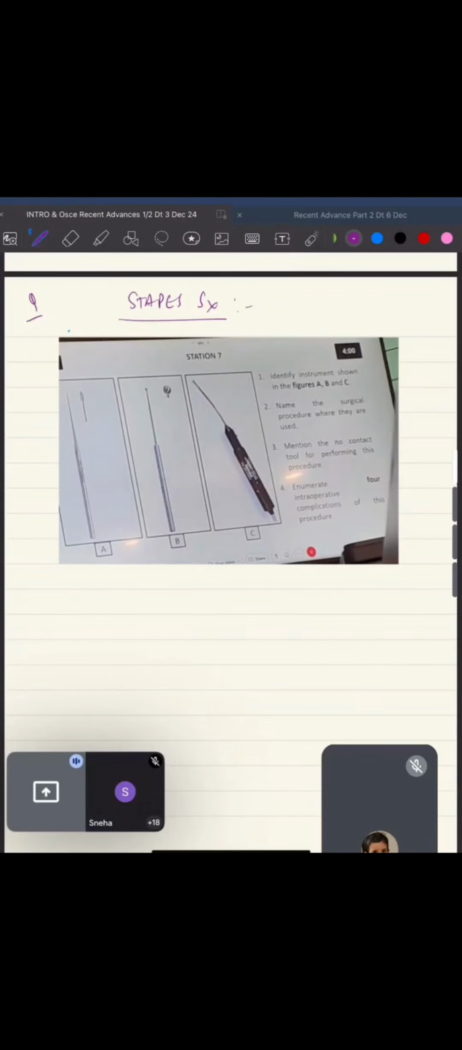Okay, otosclerosis is a very important topic for you. Sodium fluoride as a tablet is being asked. Multiple questions from stapes surgery, and these same instruments have been repeated 2 times.